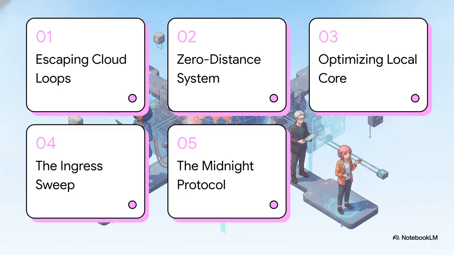So, to understand how this local powerhouse operates, we're going to follow this mission blueprint. Think of it as our tactical roadmap. 1. Escaping legacy cloud loops. 2. The zero-distance architecture. 3. Optimizing the local core. 4. Triggering the ingress sweep. And finally, 5. The Midnight Protocol. Let's get right into it.